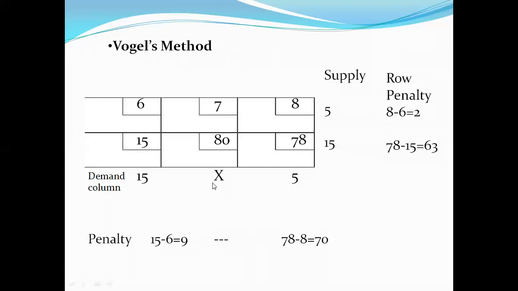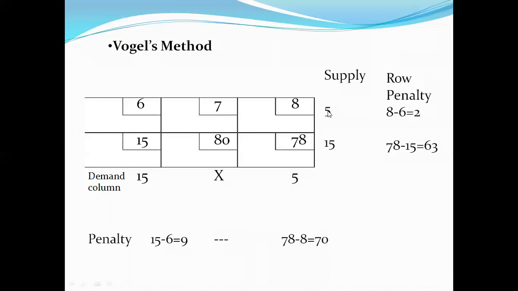Hence the demand has been satisfied with respect to the supply in this particular column, and hence there will be a 0 value. 5 minus 5 is a 0 value. Moving on to the similar condition, the rest of the conditions compared with respect to column number 3: 8 minus 6, there are 2 units of penalty. 78 minus 15 is 63, which remains a constant. Whereas this column has been identified, similarly 15 minus 6 is 9, and 78 minus 8 is equal to 70.